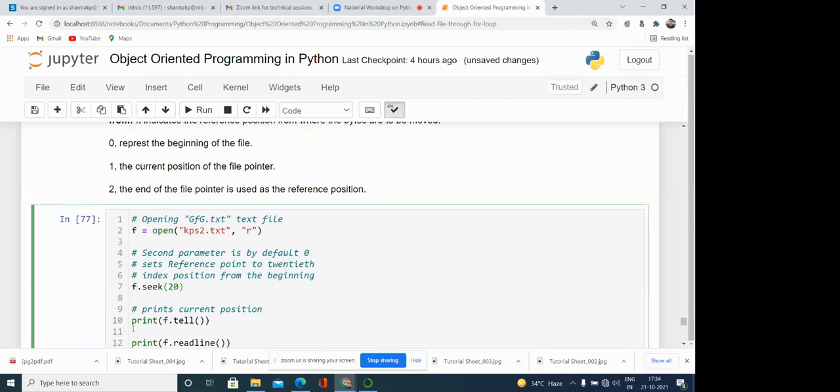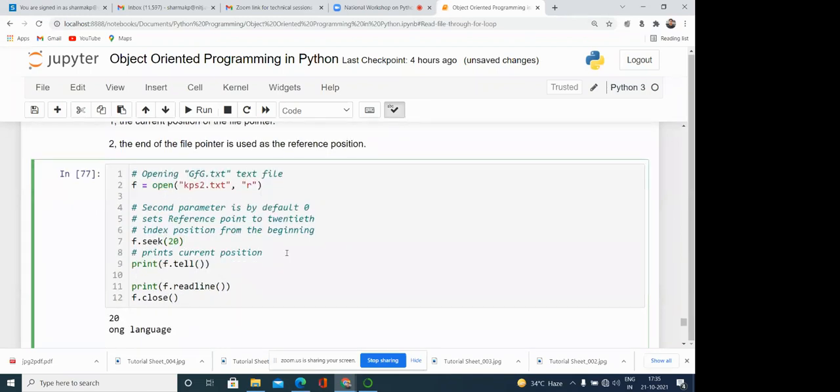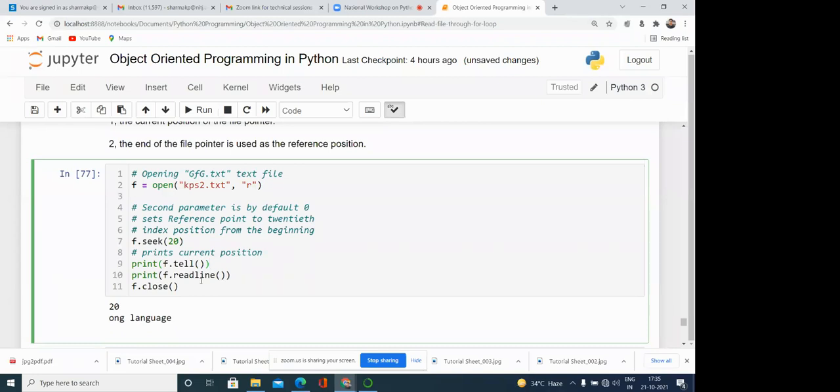If we call the f.tell function, the current position of the file pointer is 20. After that, if we do f.readline, we can print whatever is there in the file after the 20th position.